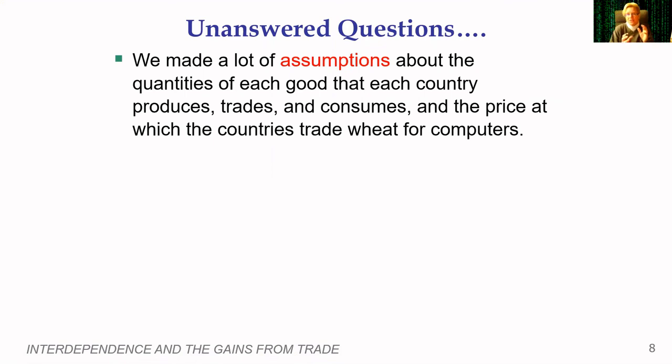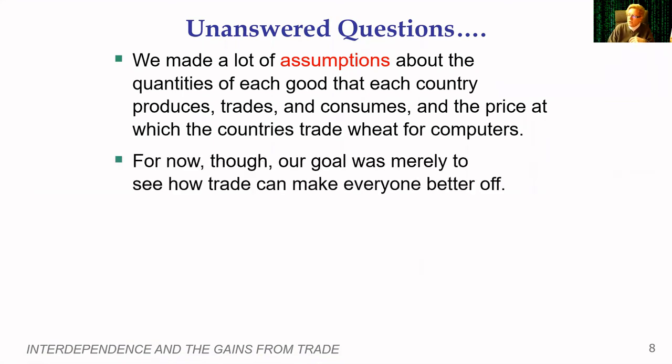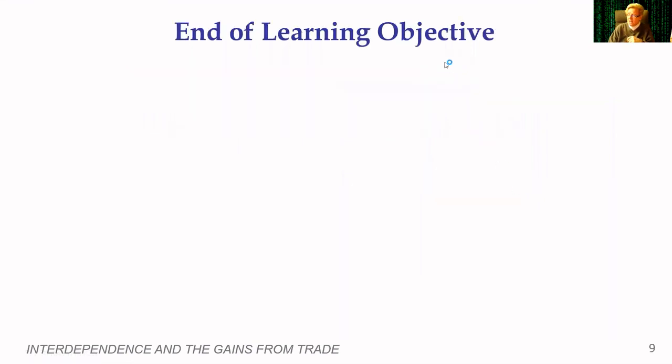And that's what makes us have straight lines. In reality, there are no straight lines, and so it makes it a little bit more complicated as well. We also have ignored all the politics that goes into this, which is why we have a range of quantities that we can use. Okay, that's the end of this learning objective.